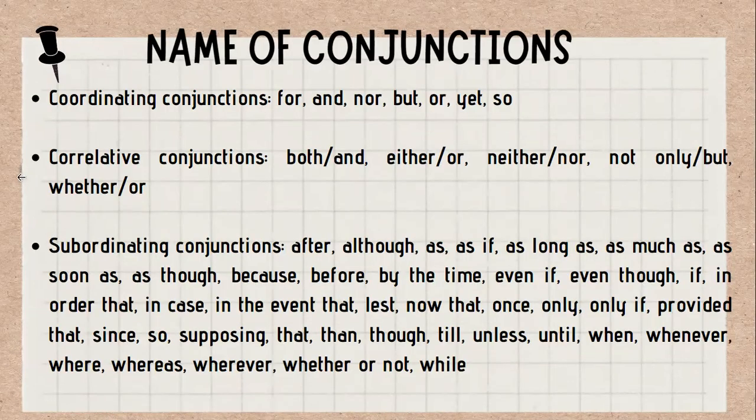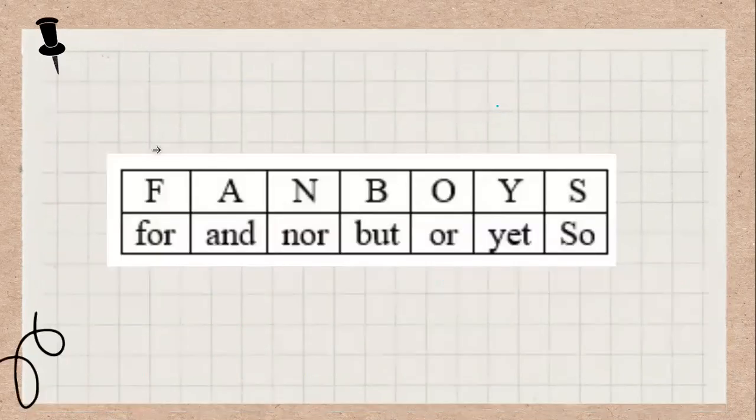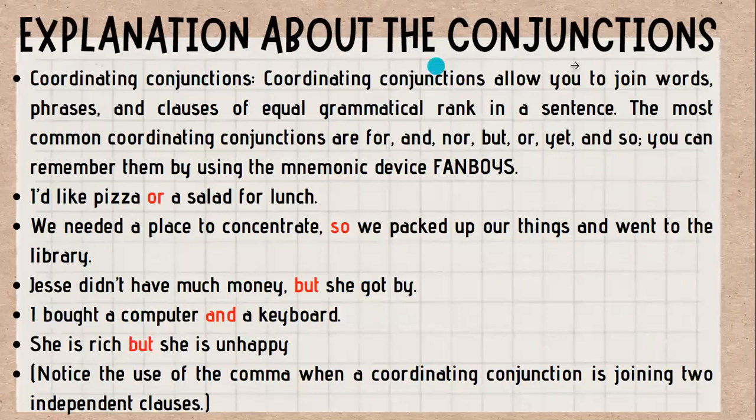So from the coordinating conjunctions, we have for, and, nor, but, or, yet, so. We can make it short, like FANBOYS: F for for, A for and, N for nor, B for but, O for or, Y for yet, and S for so. So, the explanation about the conjunctions. Coordinating conjunctions allow you to join words, phrases, and clauses of equal grammatical rank in a sentence.